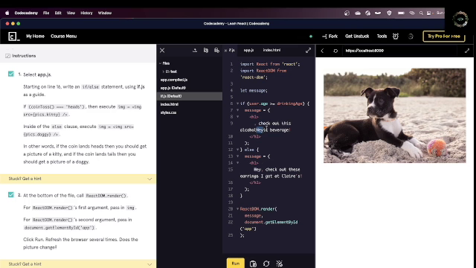And this would have been rendered to the view.